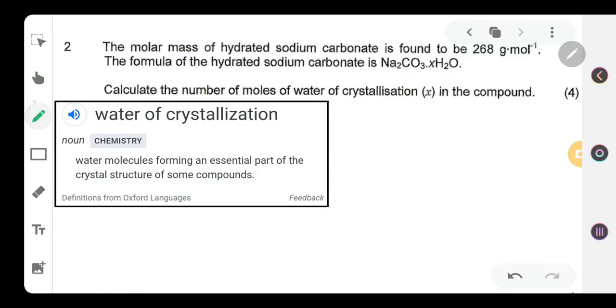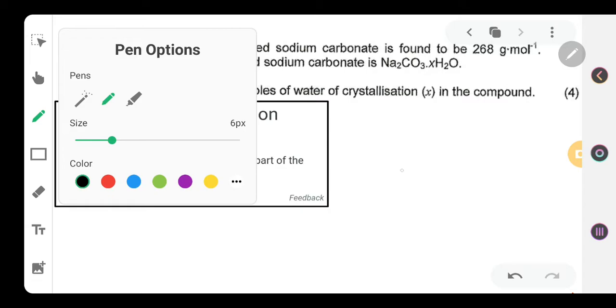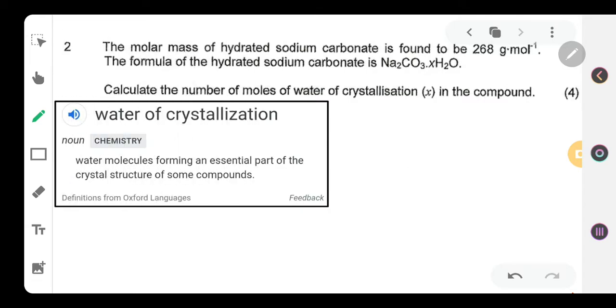Going about finding X should be relatively simple. The first thing that you need to do is find out the molecular mass of the water in itself. So there are three components. There's the molecular mass of water. There's the molecular mass of the hydrated salt.